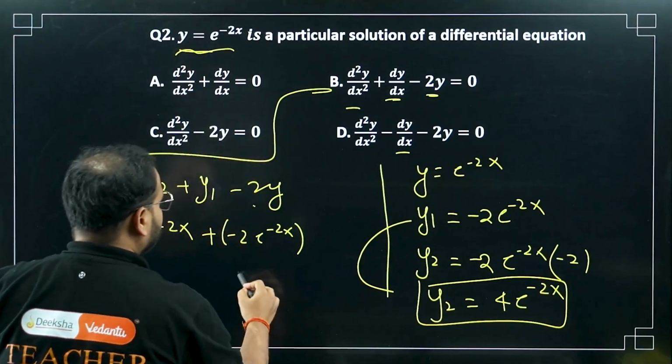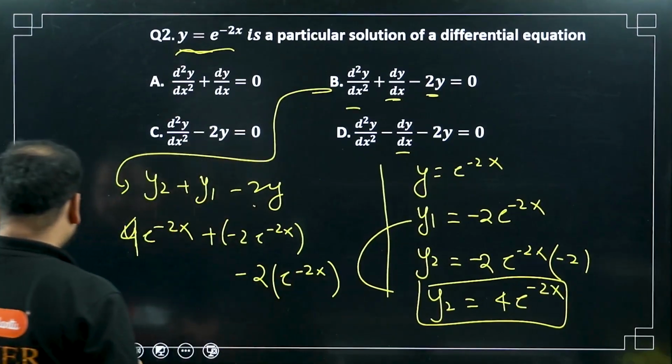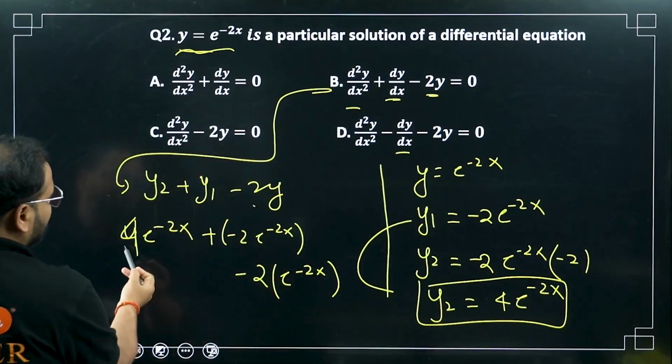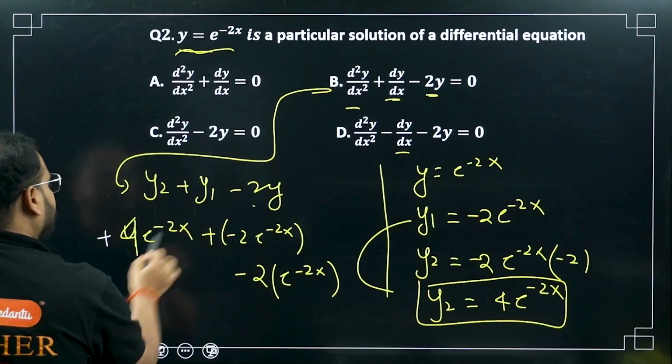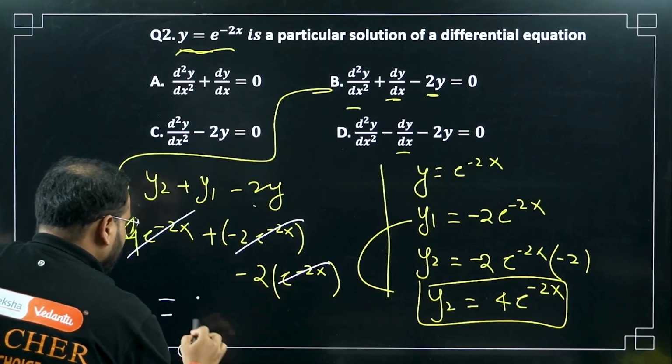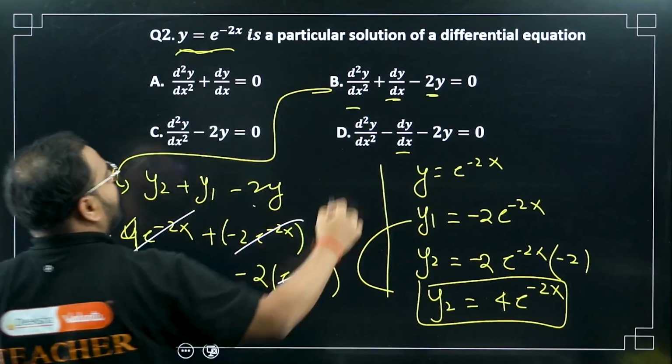From here, I'll get minus 2 times of this whole thing again, e power minus 2x. If you check very carefully, 4 times of this again positive. This minus 2 times negative, and this also negative. Cancelled. Answer is what? Answer is 0. So option B is actually correct, no? Can you see? I hope you can visualize this.